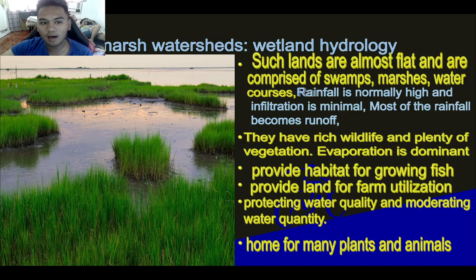But this type of watershed provides a benefit to our natural ecosystem. It gives wildlife plenty of vegetation for their natural food and habitat. But this type of watershed has a high amount of evaporation. It also provides habitat for growing fish, provides land for farm utilization, and protects the water quality of our ocean, which is a big help to our aquatic life. It is home for many plants and animals.